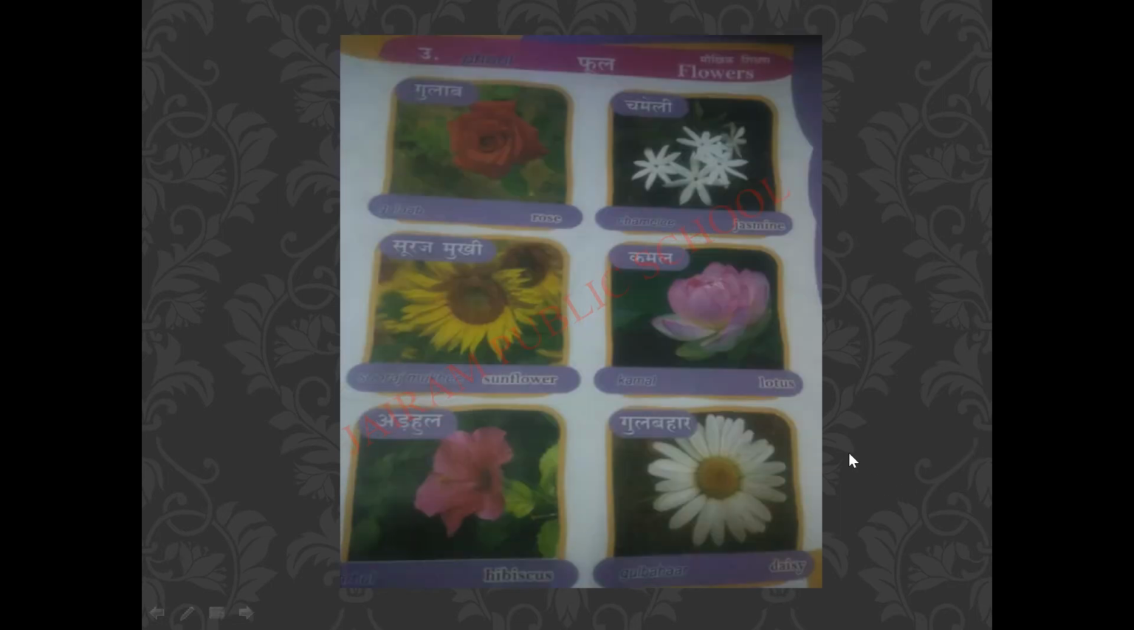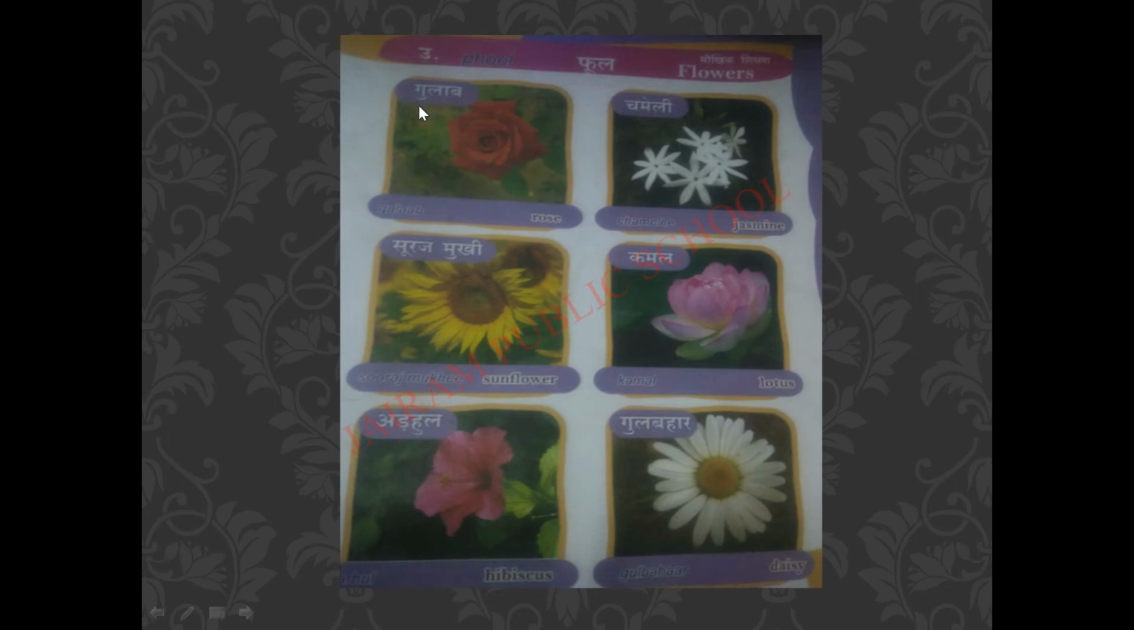Next, what we are going to learn? Yes, we are going to learn fool, which means flowers. Fool means what? Flowers. What is in the first picture? Yes, you are right. It is a picture of a rose. For rose in Hindi, you should say gulab. Gulab means what? Rose.